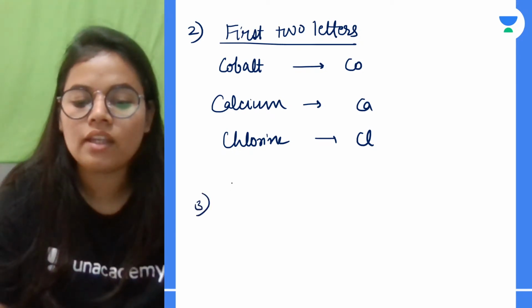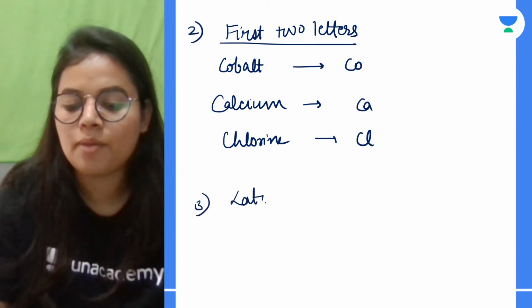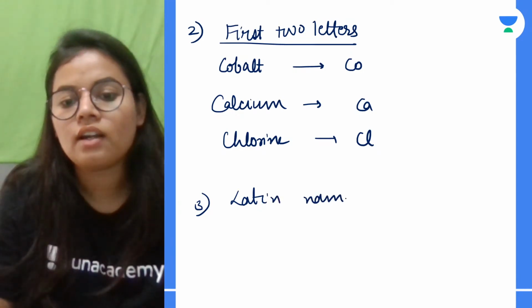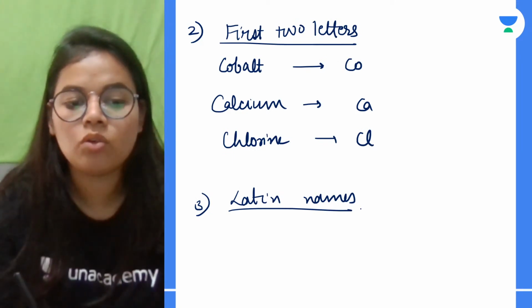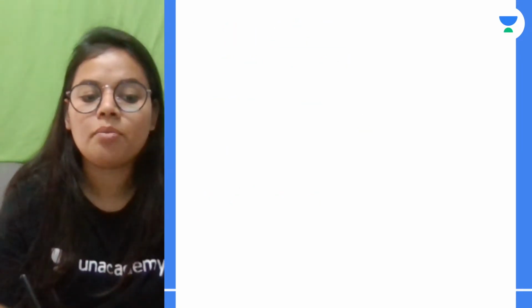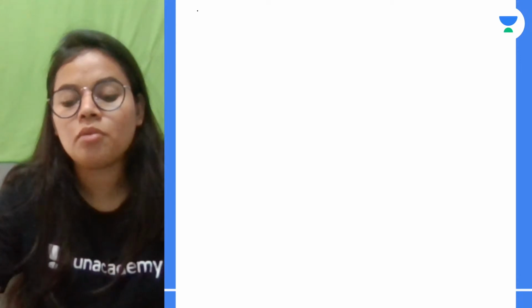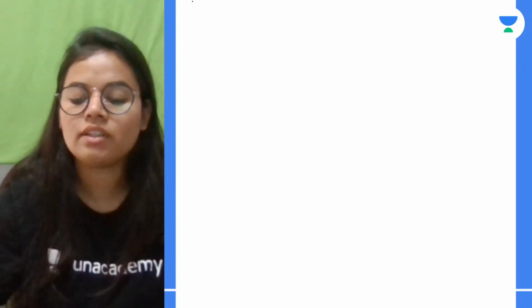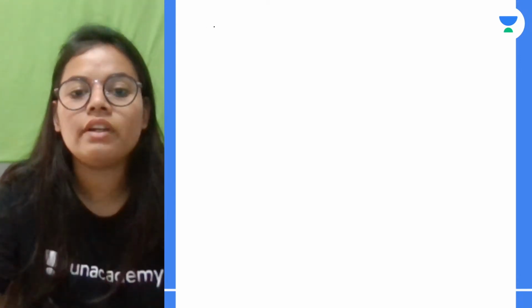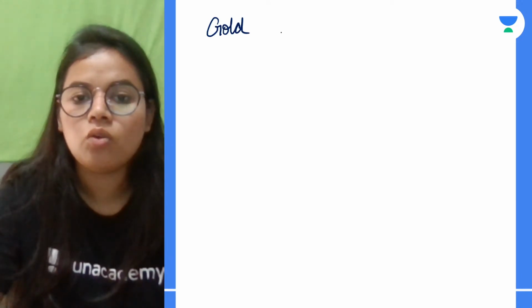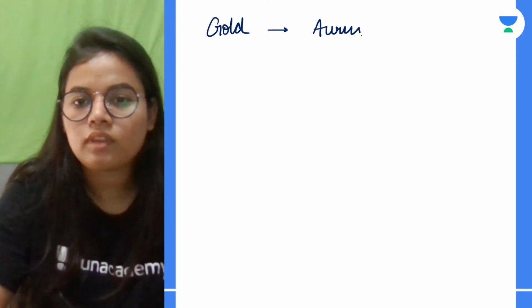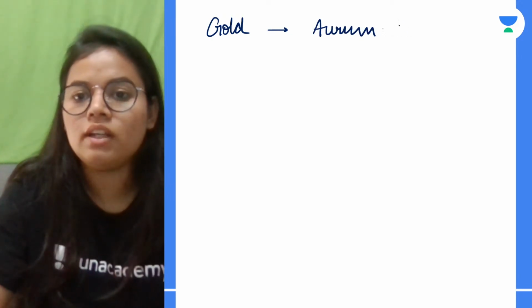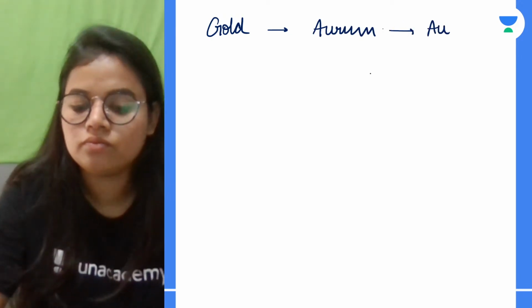Next is by their Latin names. There are certain elements which have their Latin names, and we use those to represent them. If I talk about some of the very common elements having Latin names, first of all it is gold. The Latin name of gold is Aurum, and therefore the symbol is Au.